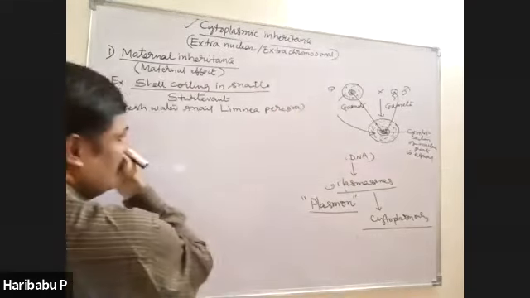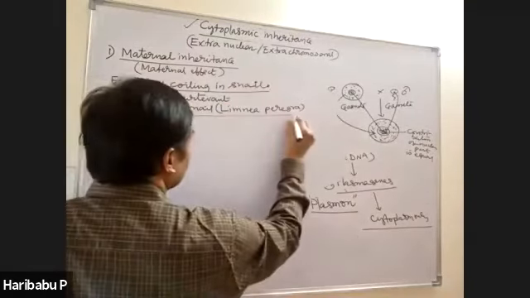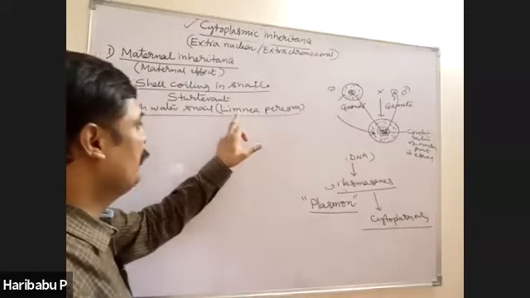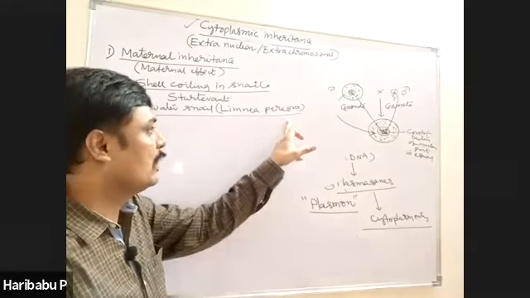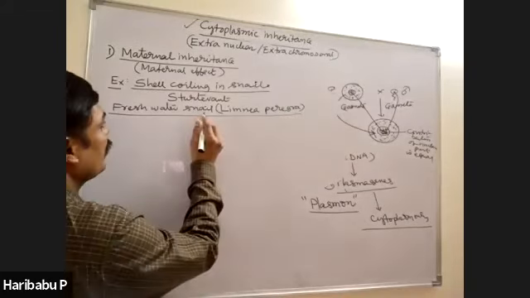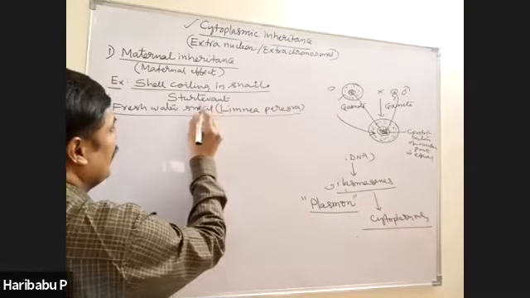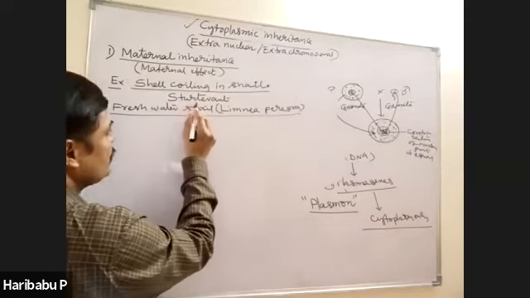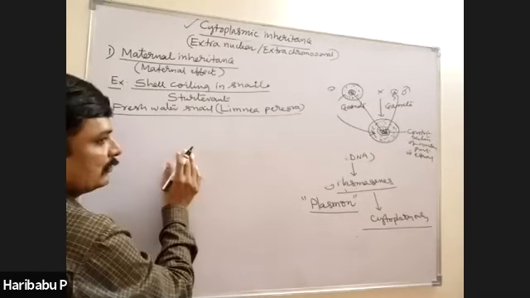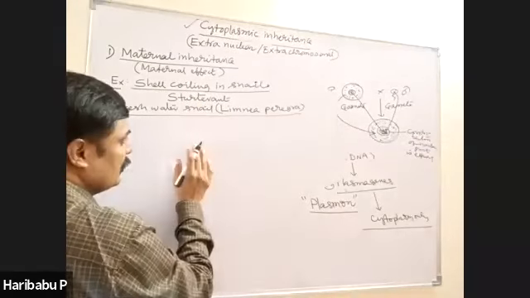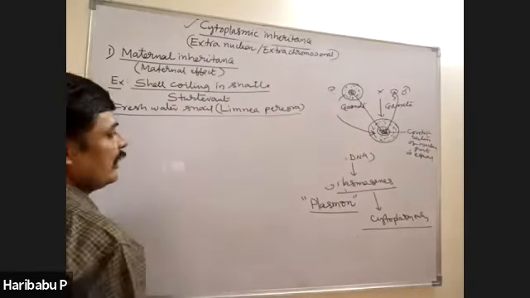What is the zoological name of the freshwater snail? That is Limnaea peregra. Sturtevant studied shell coiling in snails, and the shell coiling in snails is controlled by the genes of the cytoplasm, that is, the cytoplasm of the mother. That is why it is an example of maternal inheritance.